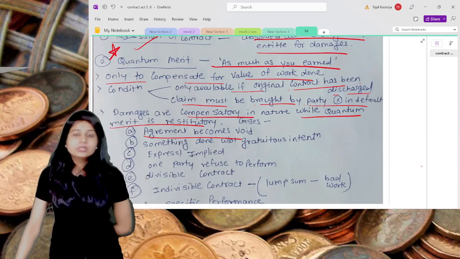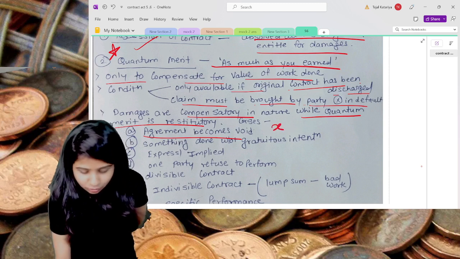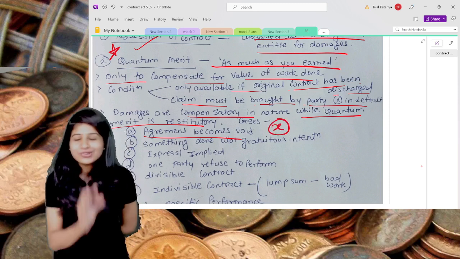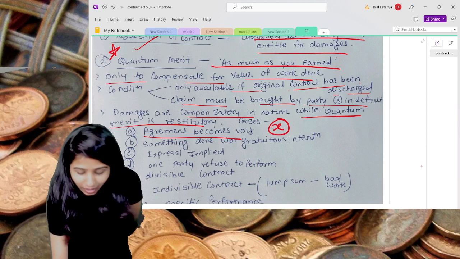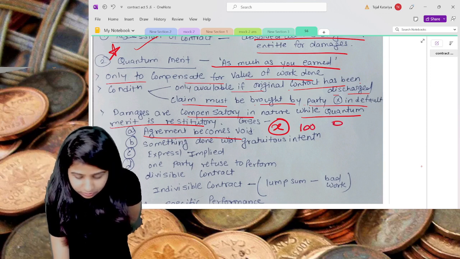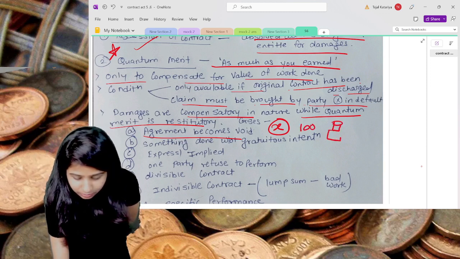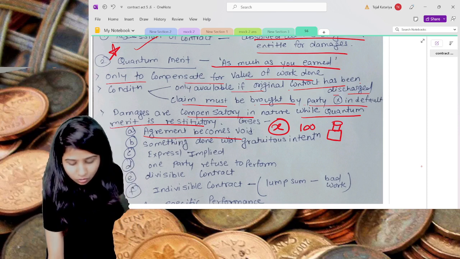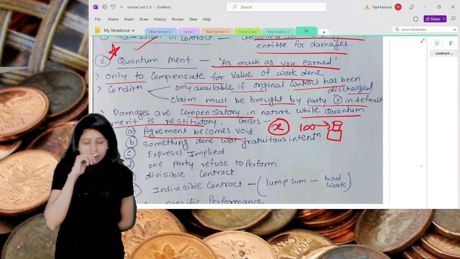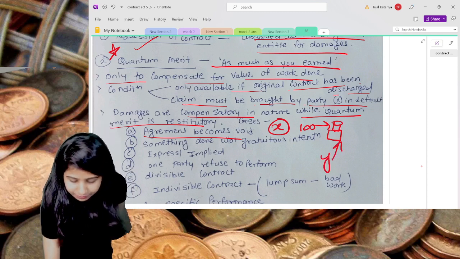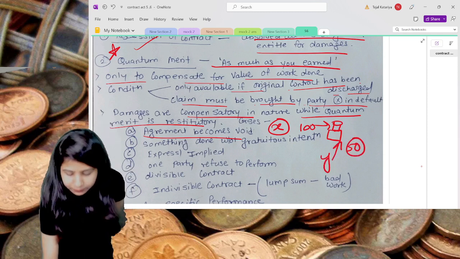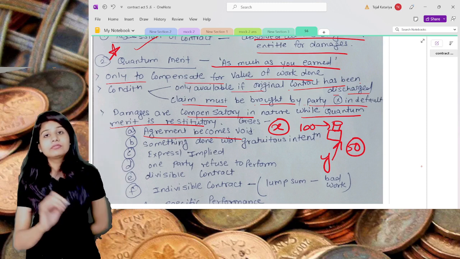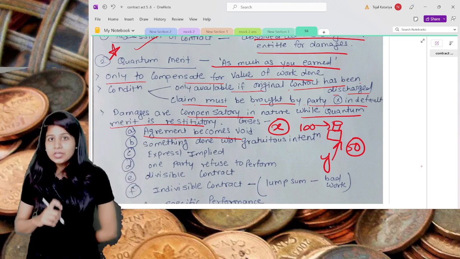Let's assume that person X, not you, you are a minor, has ordered 100 bottles of alcohol. Party Y has sent 50 bottles, and 50 are still pending.